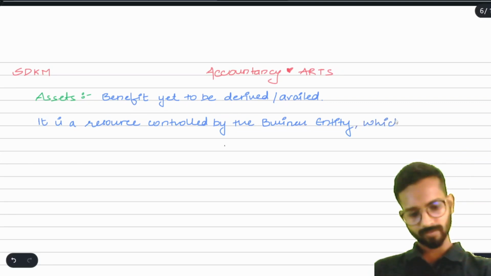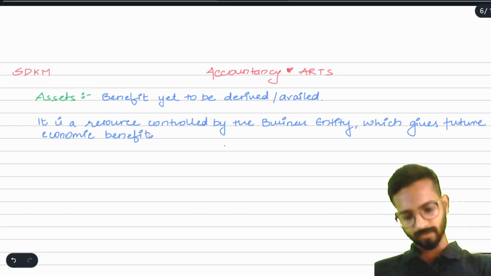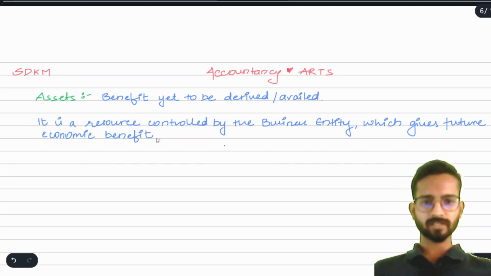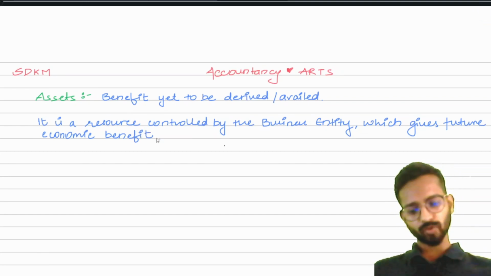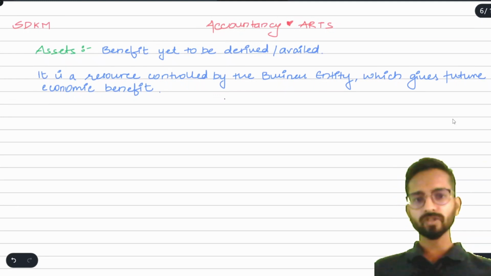which gives future economic benefit. You can understand that it's a resource which is controlled by the business entity which will provide us future economic benefit. Now, you will say, sir, is there any time limit on the future economic benefit?